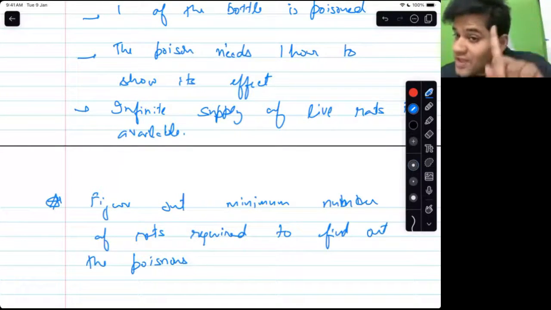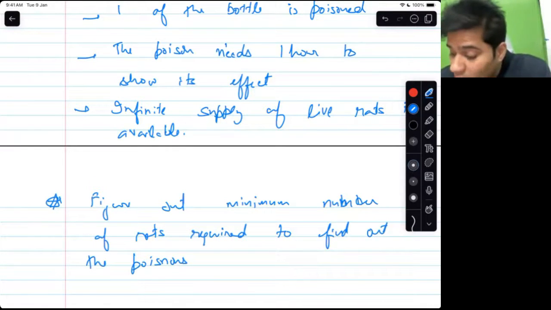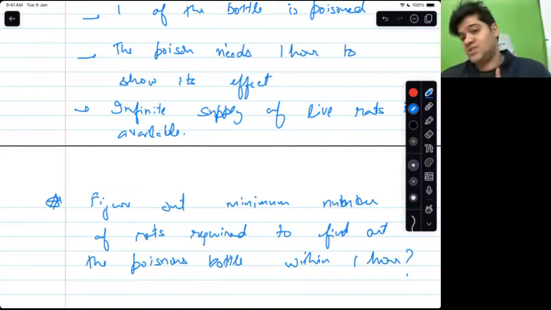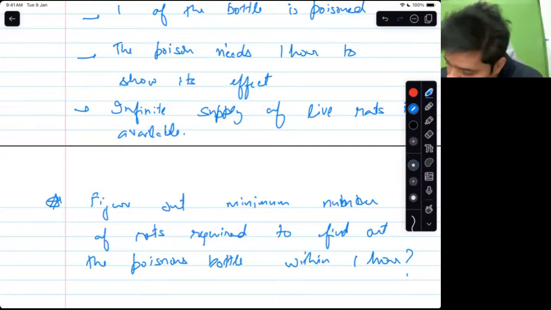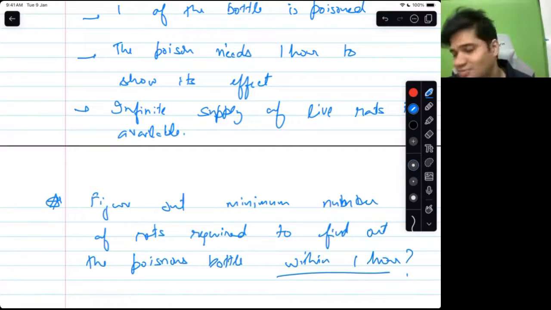You have to find out within 1 hour only. So figure out the minimum number of rats required to find out the poisonous bottle within 1 hour only. So time is still dear to us. Just like a computer science problem, we have to save time and memory both, because time and memory are both costly resources. So you have only 1 hour and you still have to find out the poisonous bottle. How many rats are required? No, of course not 7. Of course not 7. No, not 4.